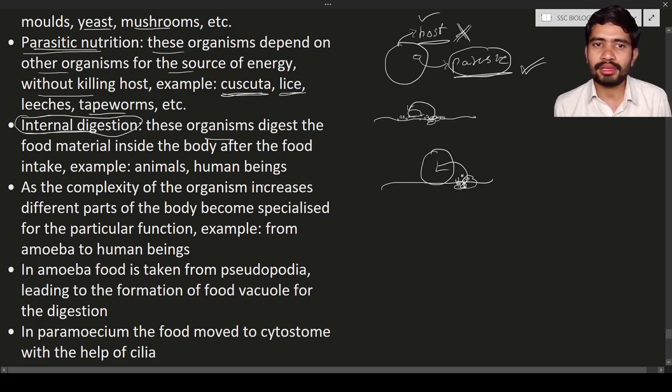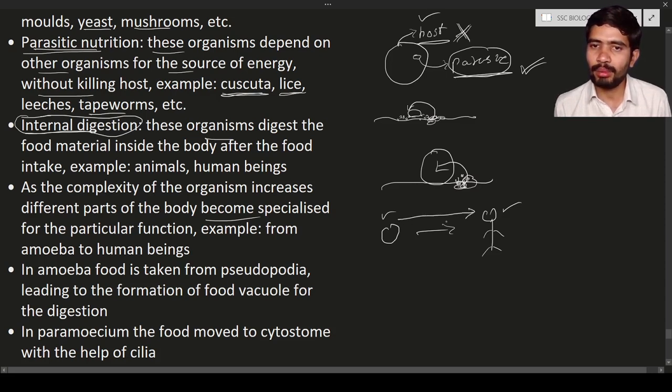So next, as the complexity increases, the different parts of the body become specialized. So what is meant by complexity? Let us see the amoeba and the human being. What is the difference? Amoeba is a very simple microscopic organism, and human being is much more complex and has some weight like 60 kgs or 100 kgs, depending upon the person. And amoeba doesn't weigh even 1 gram. So compare the difference between these two individuals. A lot of variation, a lot of changes are there. It means complexity is increasing from amoeba to the human being.